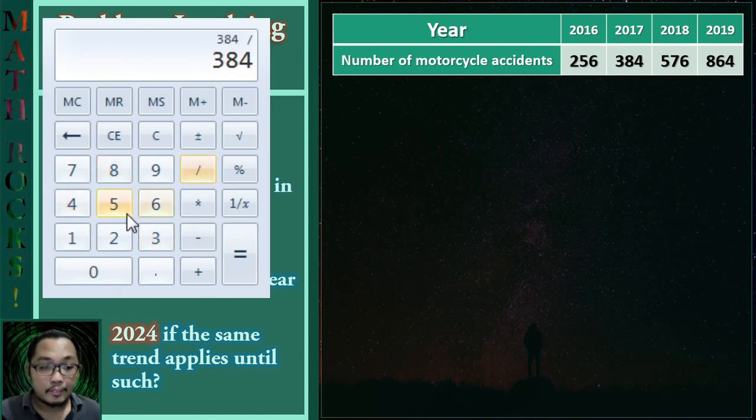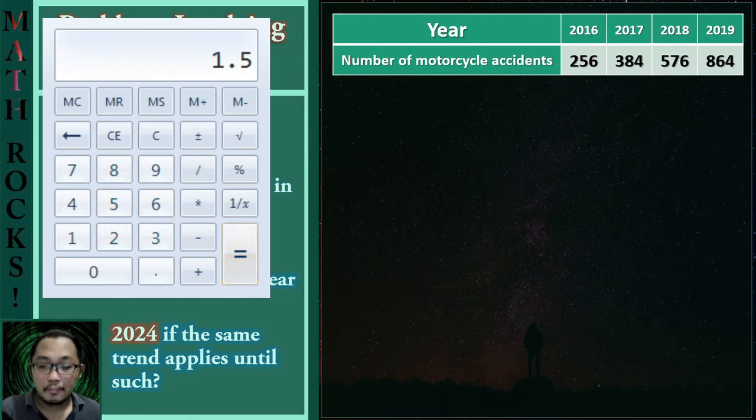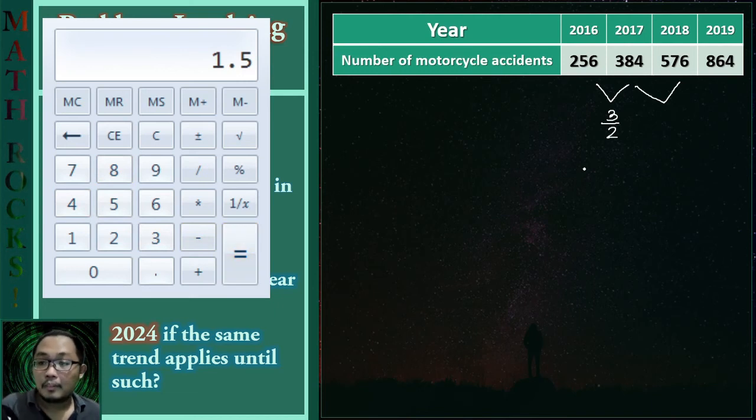So here we are dividing 384 by 256, and the answer is 1.5, or 3 halves. And let us have 576 divided by 384, and it gives us the same value of 1.5, or 3 halves.